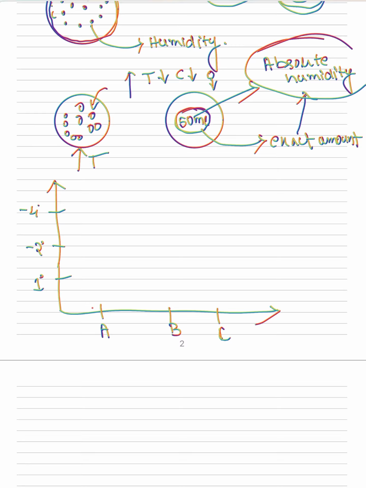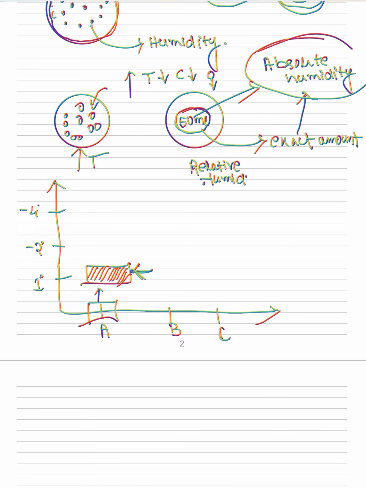For example, this air mass A, when it goes upward, its capacity becomes less, or it is ready for rainfall at 1 degree Celsius. The point where its relative humidity is 100%. Now the term I used is relative humidity.